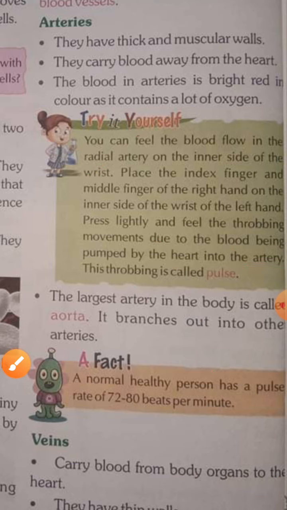Now next, veins. Arteries, I hope you all get the meaning of arteries. Muscular wall, thick, take blood away from the heart. It contains bright red blood. It contains a lot of oxygen, and the largest artery is the aorta. Now come on to veins.